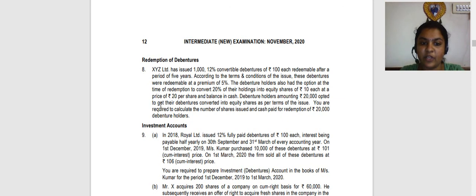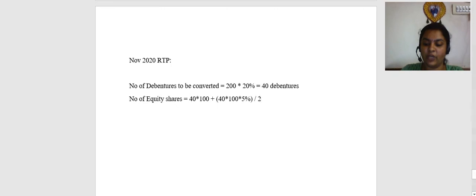the value of equity shares for conversion. What is the price of conversion? 20 rupees per share for conversion, divided by 20. So 40 into 100, which is 4,000, plus 5%. So 4,200 divided by 20, which will give you 210 equity shares. So 210 equity shares.